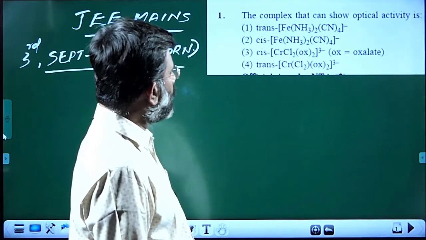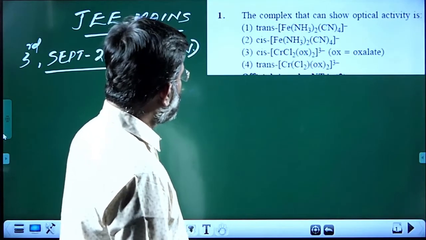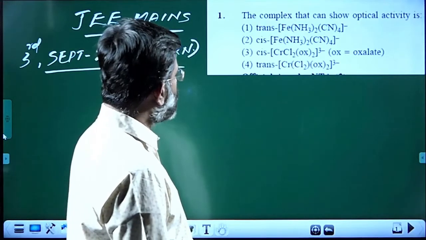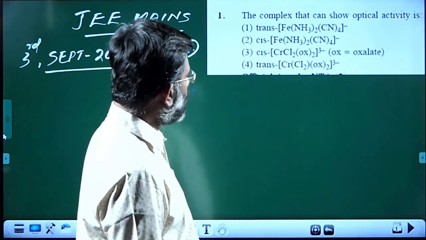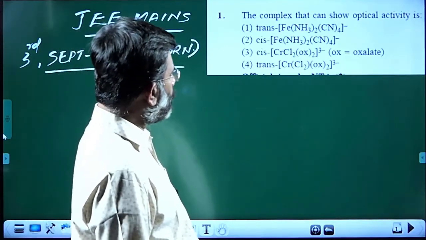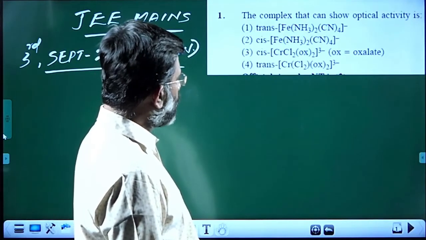Trans diamine tetracyanido iron complex, cis diamine tetracyanido iron complex, cis dichlorido dioxalato chromium complex, and the trans variety also.